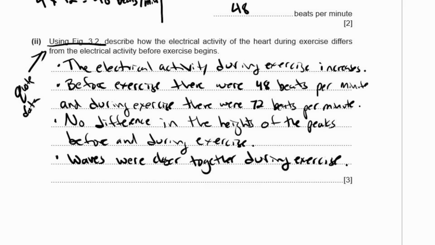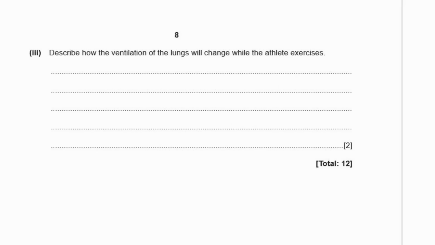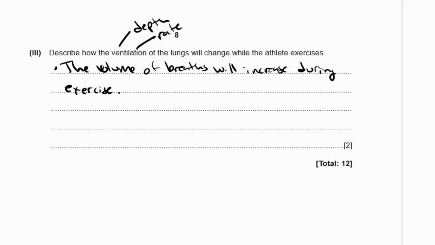3. Describe how the ventilation of the lungs will change while the athlete exercises. When they're talking about ventilation, they're really talking about breathing. That's a 2-mark question. They want to talk about the depth of the breaths and the rate of the breaths. The volume of ventilation will increase during exercise. They'll have deeper breaths. So ventilation rate will be faster. If it's a ventilation rate or breathing rate, same thing. There we go, that's 2 marks for a 2-mark answer.